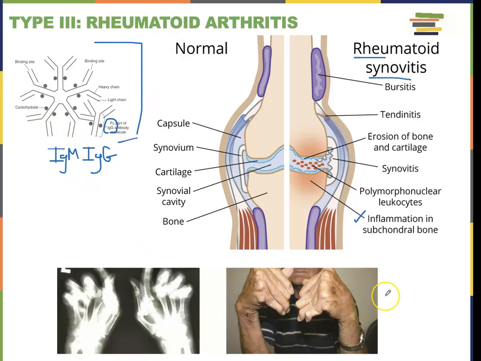These are some examples of someone with rheumatoid arthritis for a long time. What tends to happen here is that the joints are so painful that the person will stop using them. And when you stop using them, the muscles will atrophy. So the finger muscles will atrophy, they get shorter, and the hands will get pulled into an awkward position because of those muscles shortening and becoming atrophied. And also the joints, you can see, are very swollen and painful. That is a hallmark of rheumatoid arthritis as well.